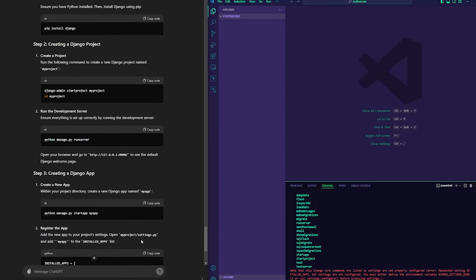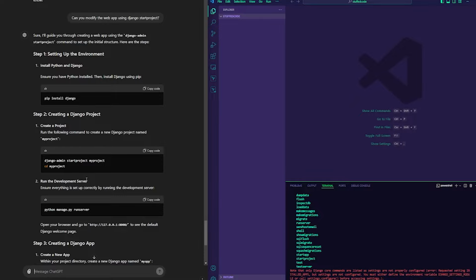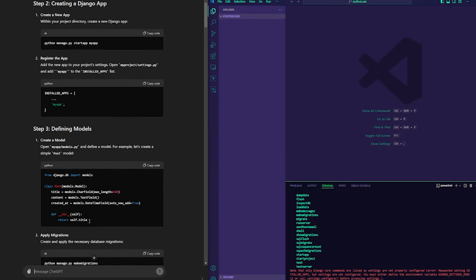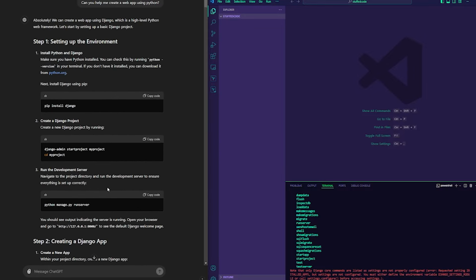Since I am familiar with this, as you can see, some of the things are different, and it's not perfect, and that's one of the things I wanted to demonstrate here. Even though you could be asking all these questions, like, I want you to create this, create that, if you don't know the framework, if you don't have the experience behind how to utilize the AI, how to utilize the language, then you might need to do extra learning here and there.